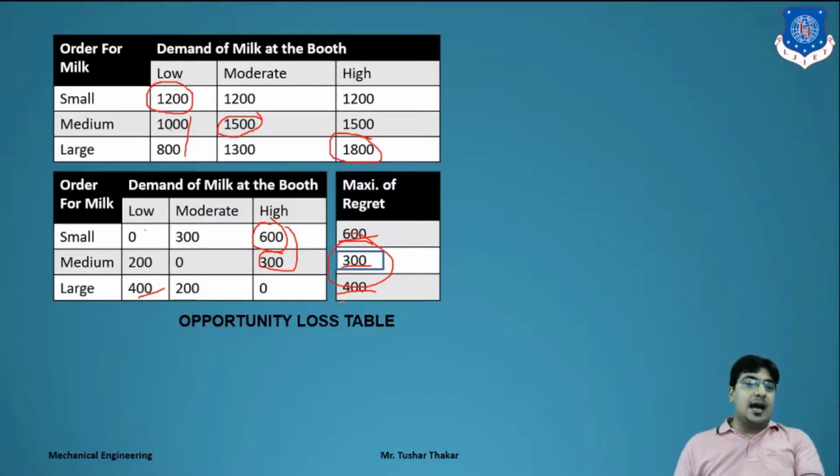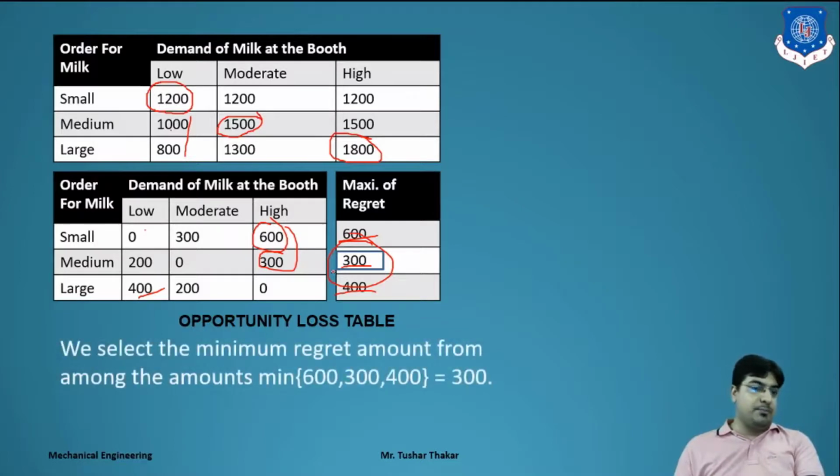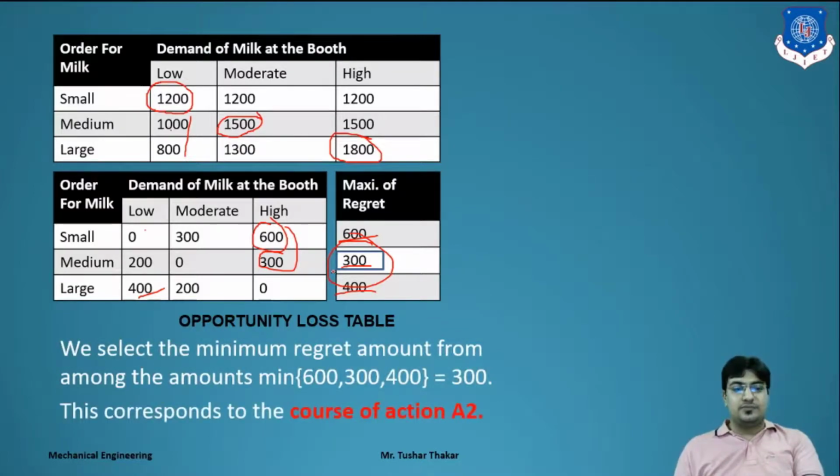So after applying the regret criterion, the milk booth will go with the course of action A2, the medium. Clear? Course of action A2, as we discussed.